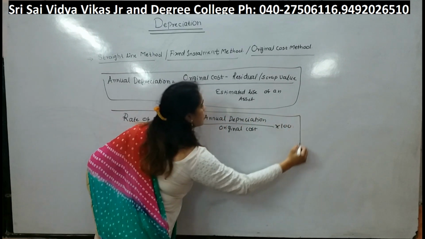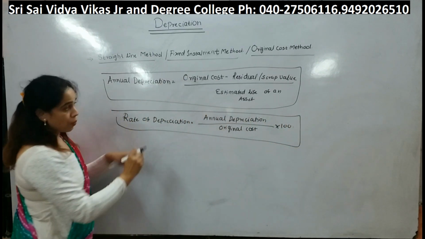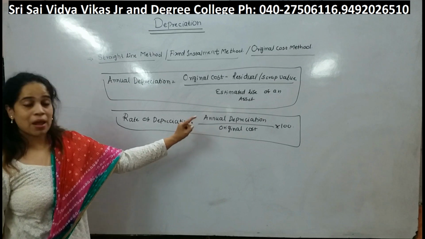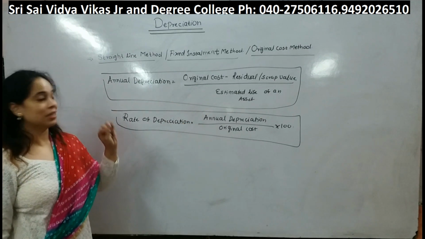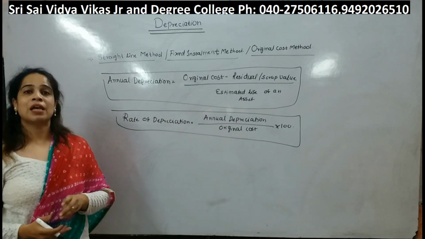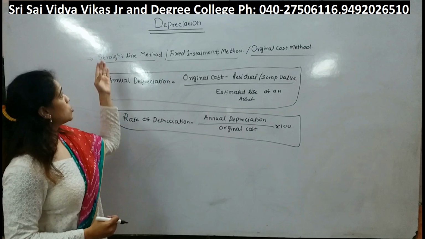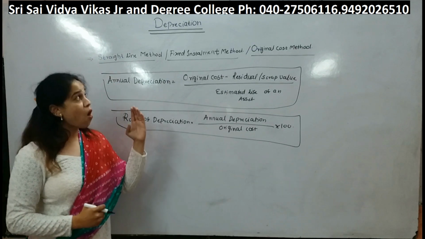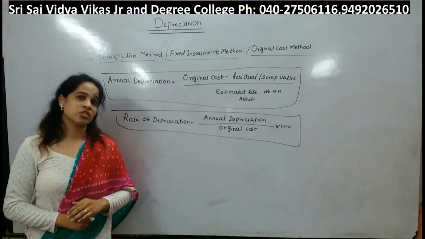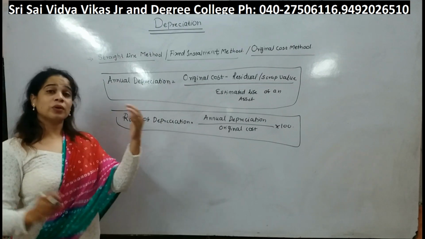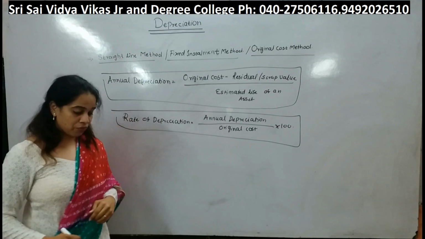Rate of depreciation is equal to annual depreciation divided by original cost into 100. These are two formulas which will help us to calculate depreciation under the straight line method, fixed installment method or original cost method.